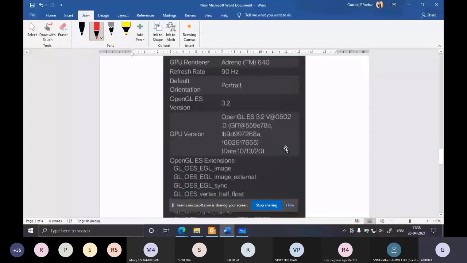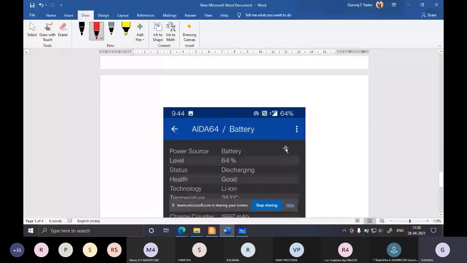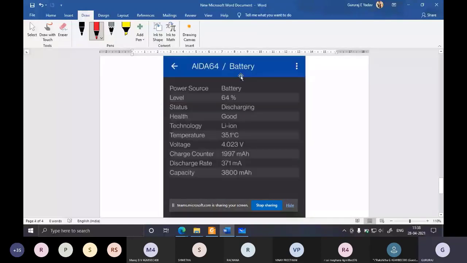Everything you will get. You will also get information regarding the battery of your mobile phone: the temperature of your battery, voltage, charge counter, and total capacity. All these details you will get in this same application, AIDA64.